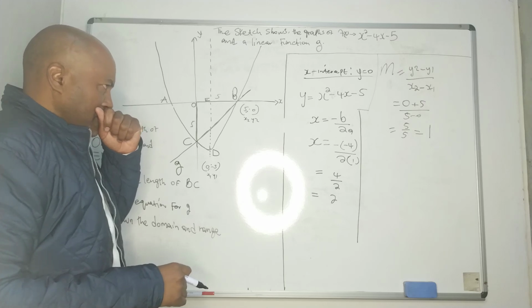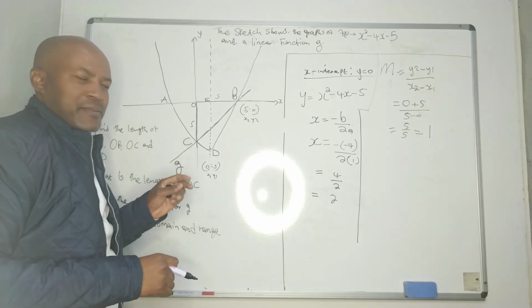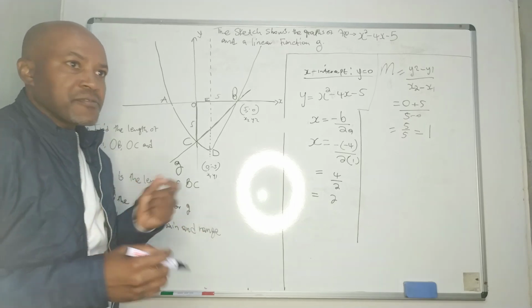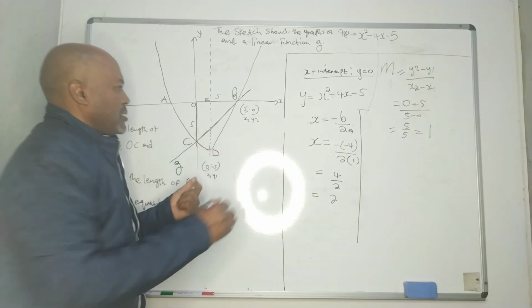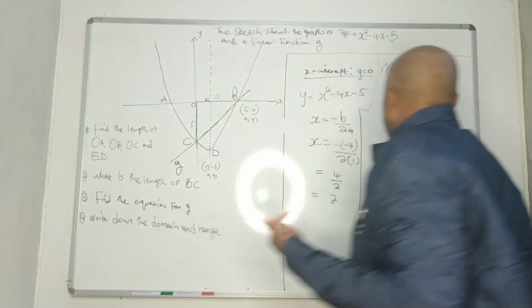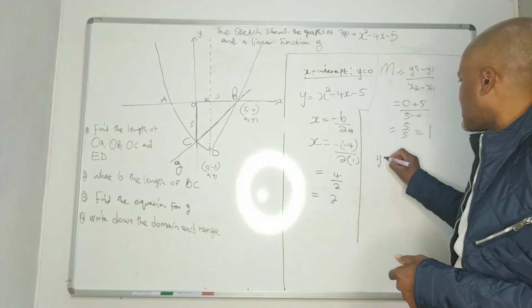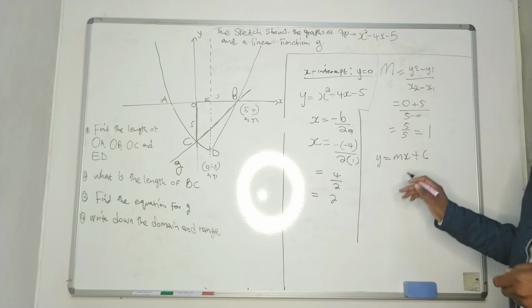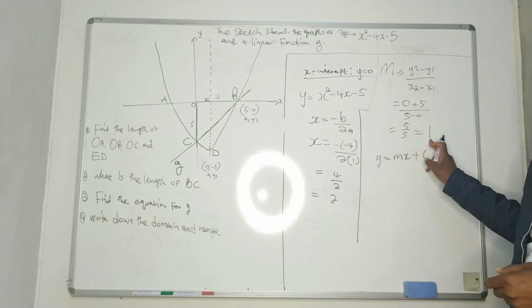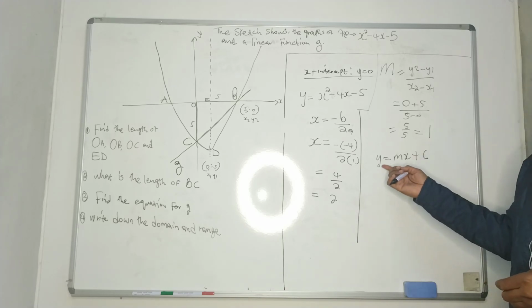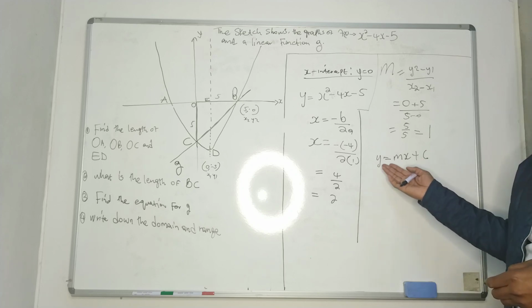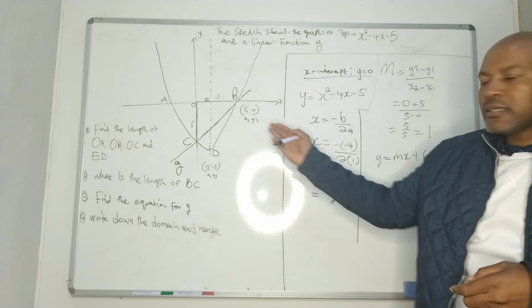Now we need to find the formula. We got the gradient, then how to find the formula? The formula says y is equal to mx plus c. So we got the gradient. For us to find the value of c, we take any point here and replace it.